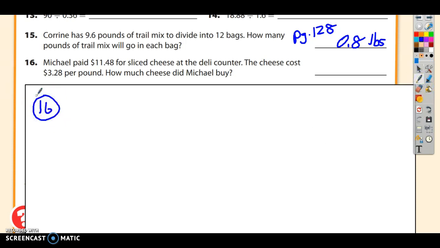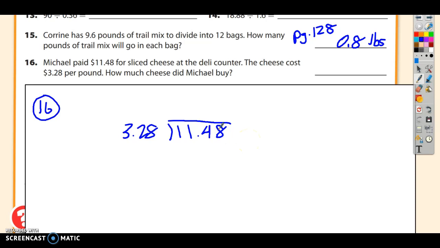Michael paid $11.48 for sliced cheese at the deli counter. The cheese cost $3.28 per pound. How much cheese did Michael buy? So we're going to take the total, which is $11.48, and we're going to divide it by the price per pound, which is $3.28. I wrote that down wrong at first. It's supposed to be $11.48.